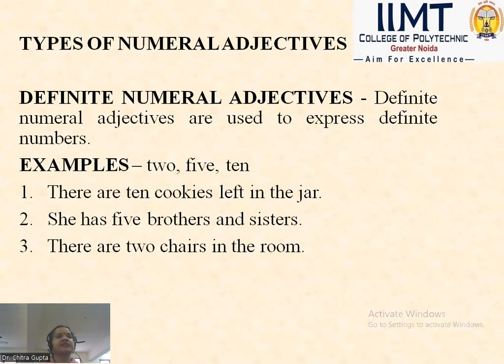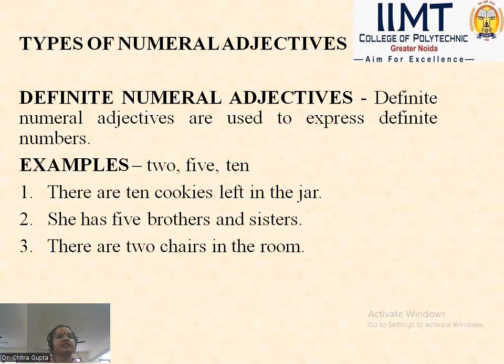Definite means that something is specific and particular. Something has the number. Definite numeral adjectives are used to express definite, specific or particular numbers.